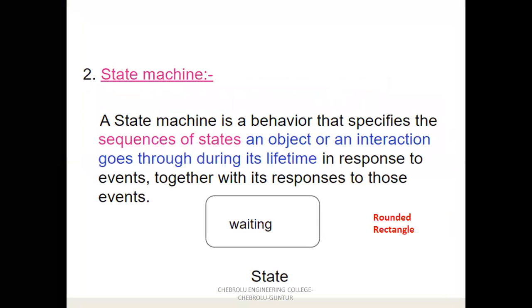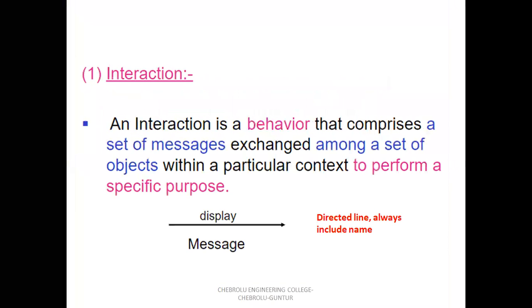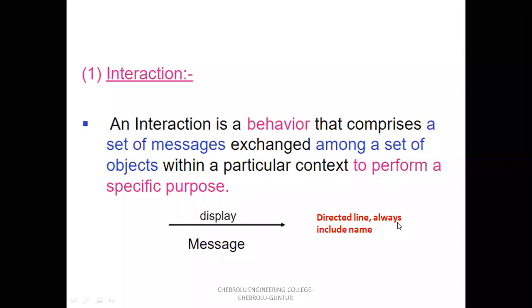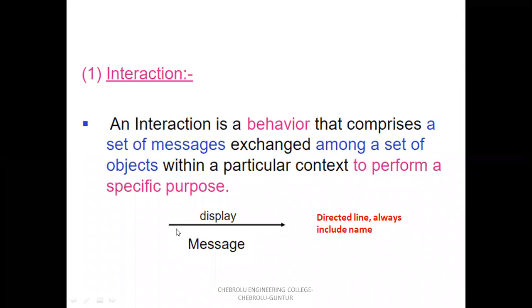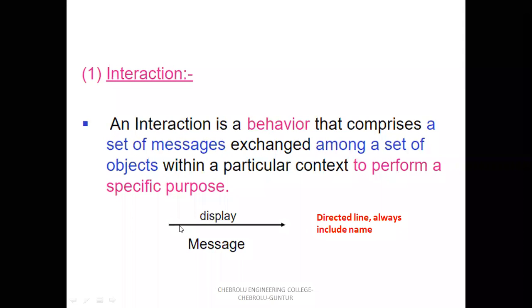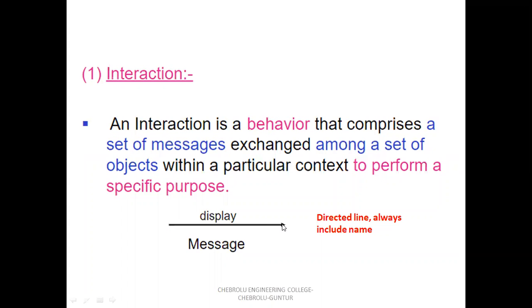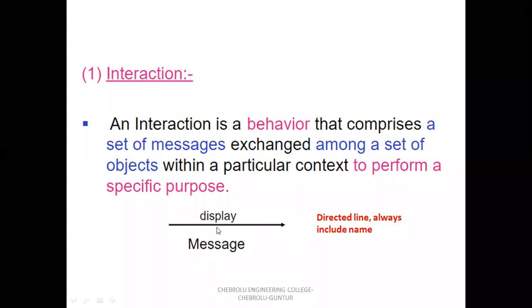So first one, interaction. Graphically, the interaction is represented by a directed line, always including a name. That is here, display, that is the message. The interaction is represented by a directed line, that is the directed symbol.